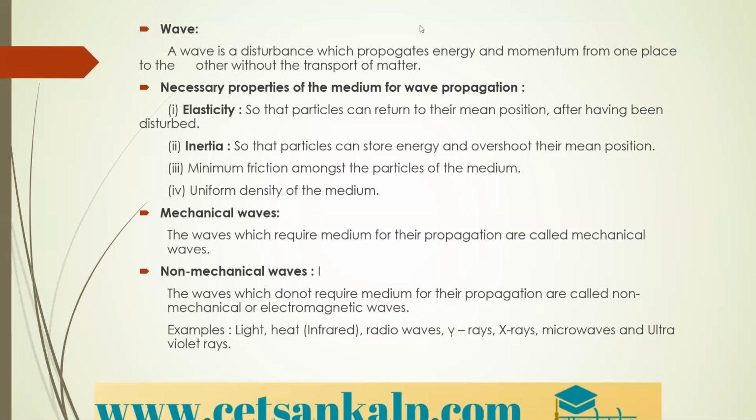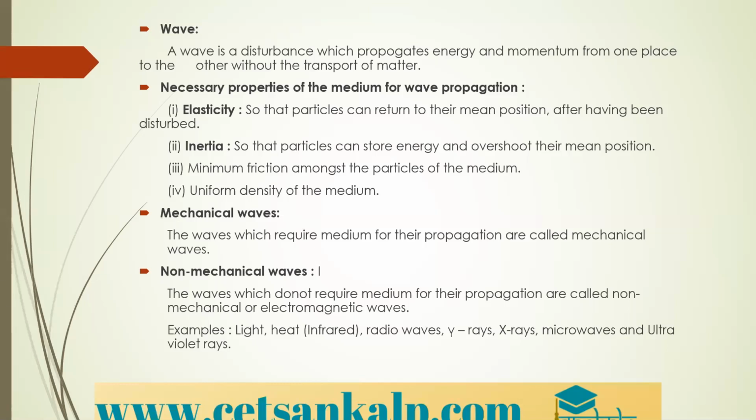So mechanical waves require a medium for propagation; non-mechanical waves do not. As examples of mechanical waves, we can consider sound waves and water waves. For non-mechanical waves, examples are light, heat, radio waves, gamma rays and X-rays.